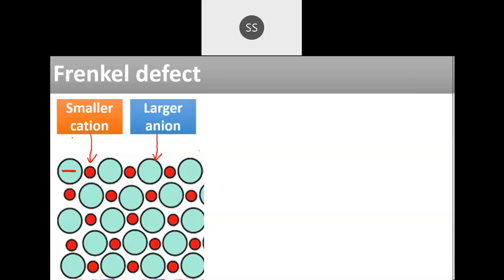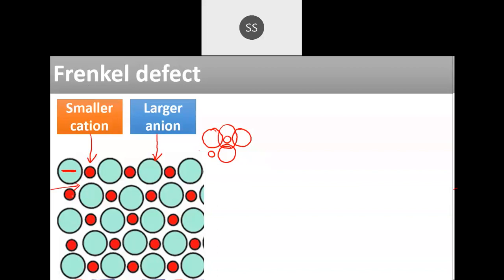So if I take a larger anion here, then you will have a small cation present. Then again, you will have a large anion. Continuously they are packed like that. Over here, you can see the space which is created because of this larger anion. There is a lot of space between the atoms. Can you see this space which is created? So there is a lot of interstitial space.